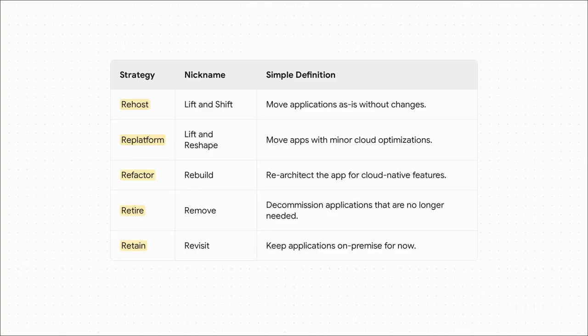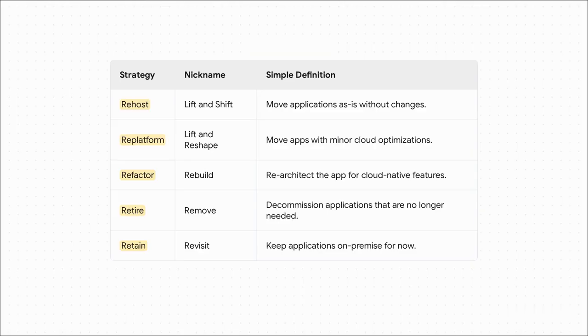Okay, let's break these down, because each one has its own trade-offs. First up is rehost, or lift and shift. This is your fastest ticket to the cloud. But be careful. Sometimes you're just moving your old problems to a more expensive home. Then there's replatform, or lift and reshape. This is kind of the happy medium. You make a few small tweaks to get some quick cloud benefits without a massive rewrite.